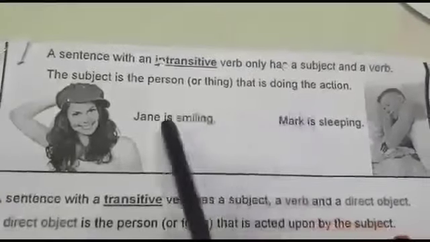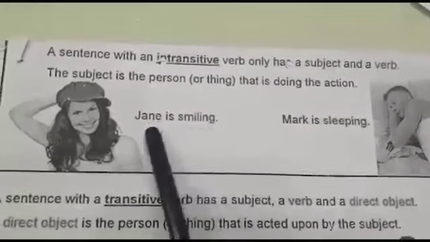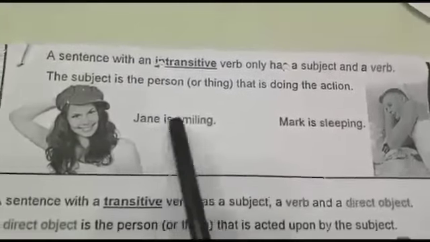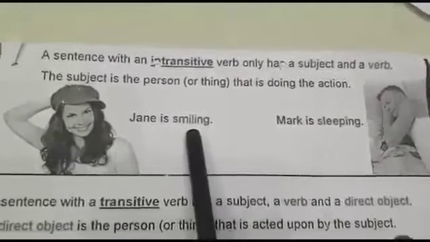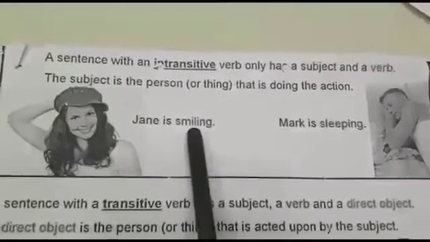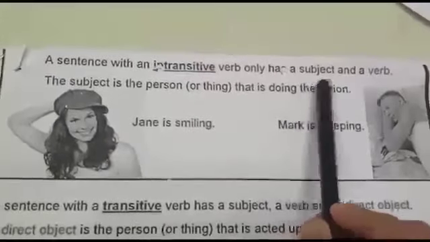For example, Jane is smiling. The subject is Jane because Jane is the person who is doing the action and smiling is the action. So Jane is smiling. This is a sentence with an intransitive verb because it has a subject and a verb.